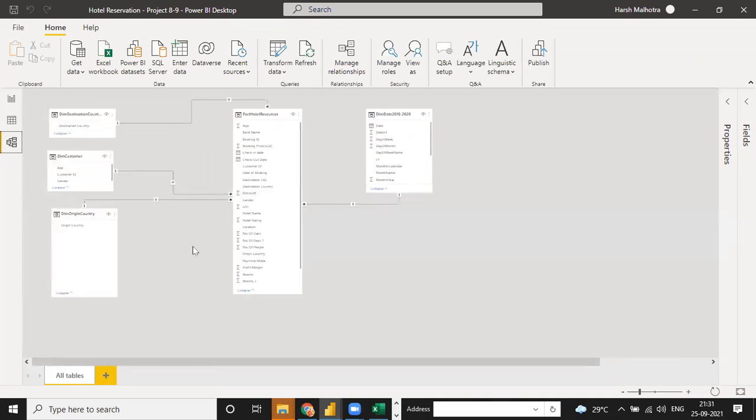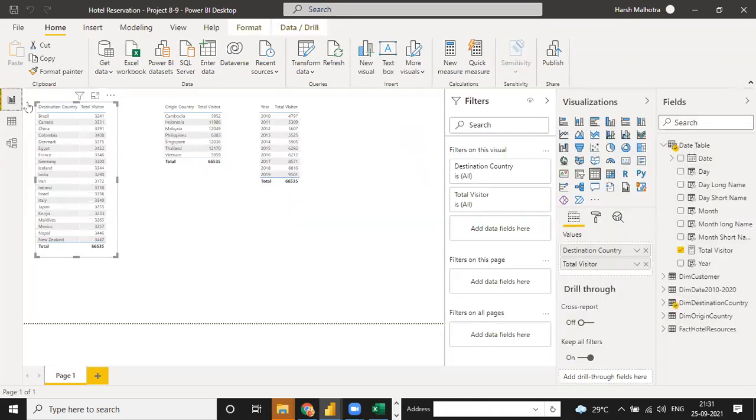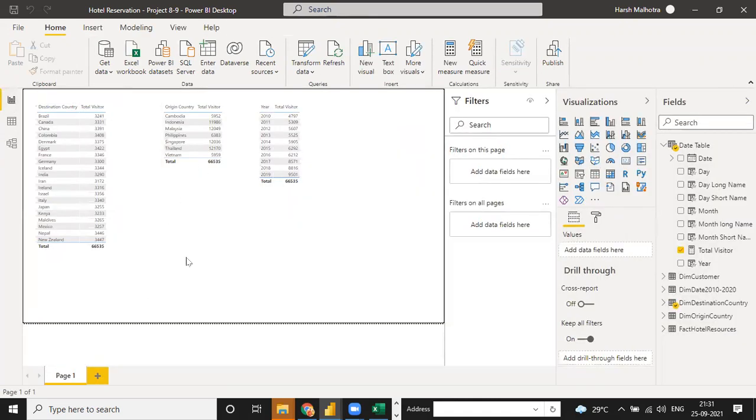So we will continue with more DAX function and the visualization part tomorrow.